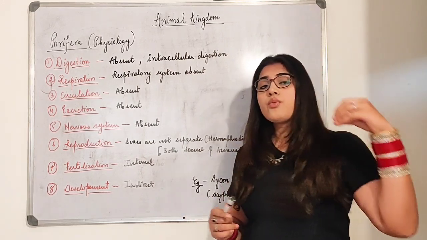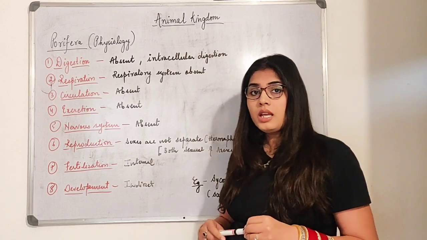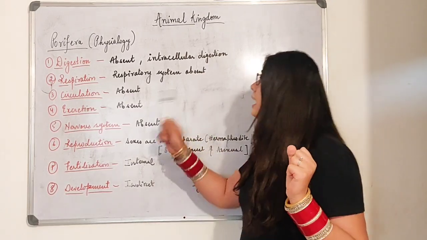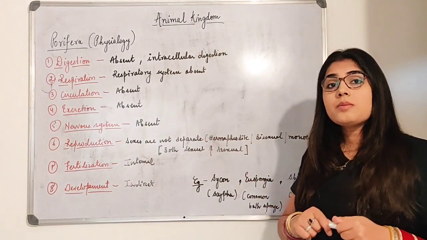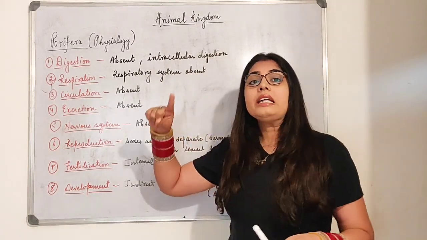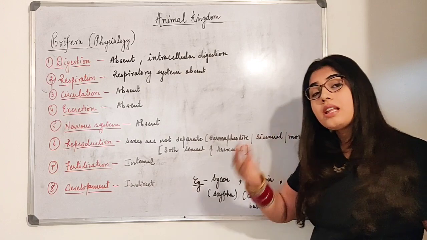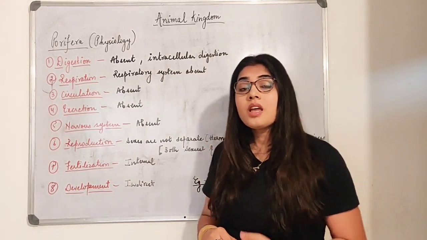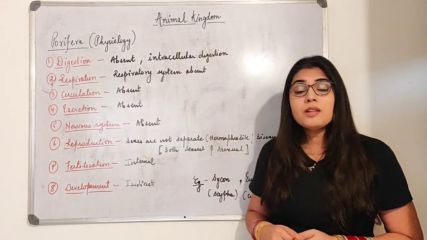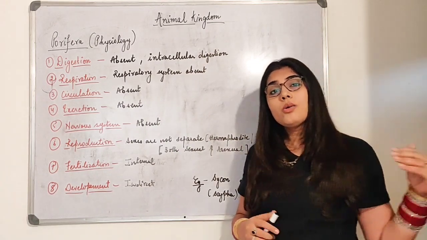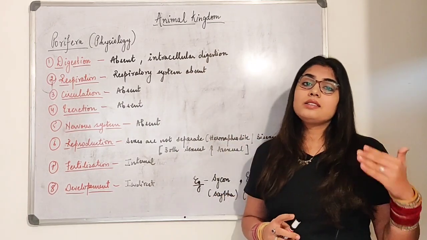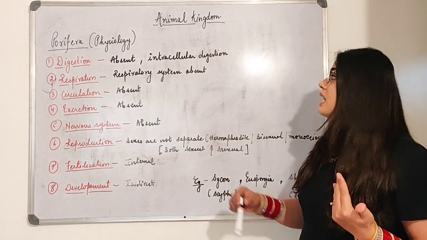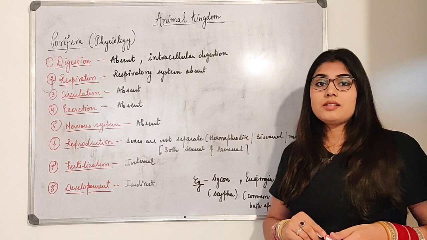As soon as the food enters their body, the food will go inside the cells. And then which cellular digestion takes place, inter or intra? Intra. Intracellular digestion will take place. Intracellular means that when the food comes inside the body of the Porifera, it will directly go inside the cells, and there the digestion process will begin. It takes place inside the cells.